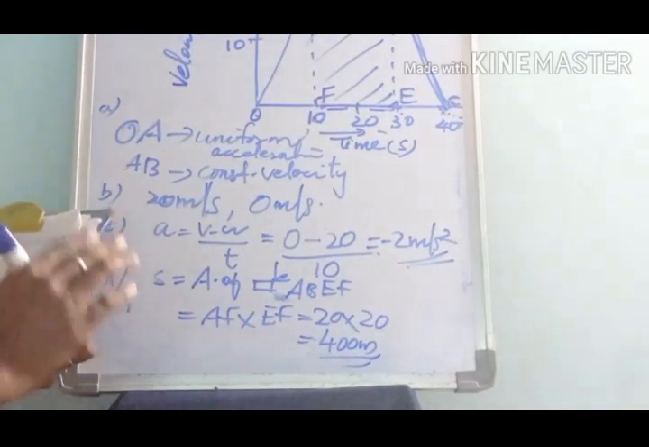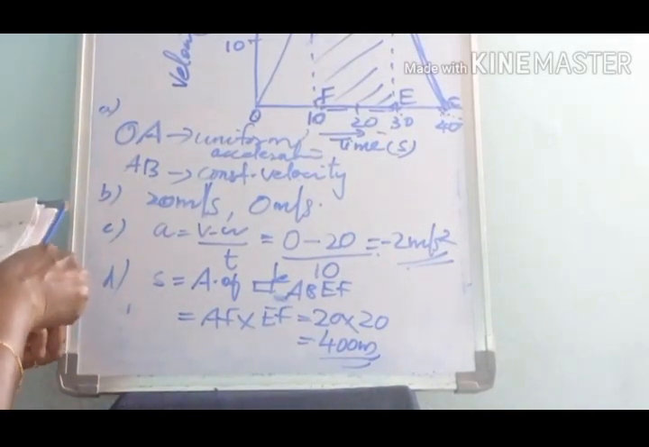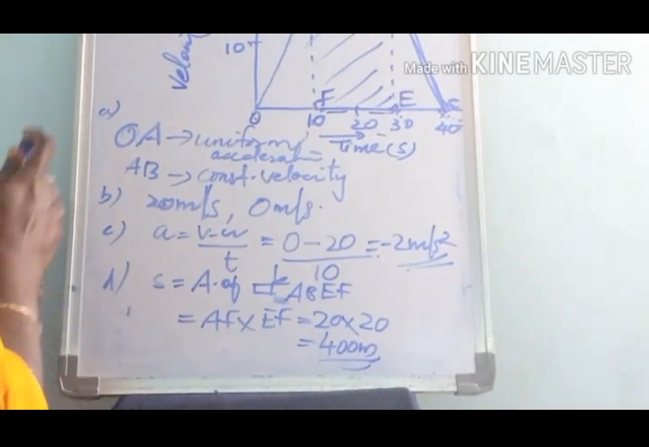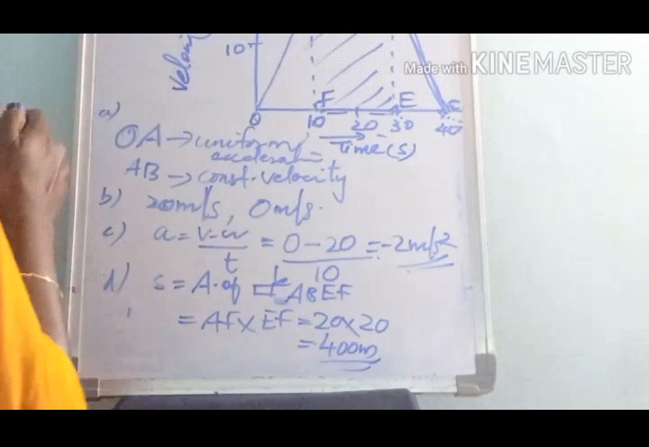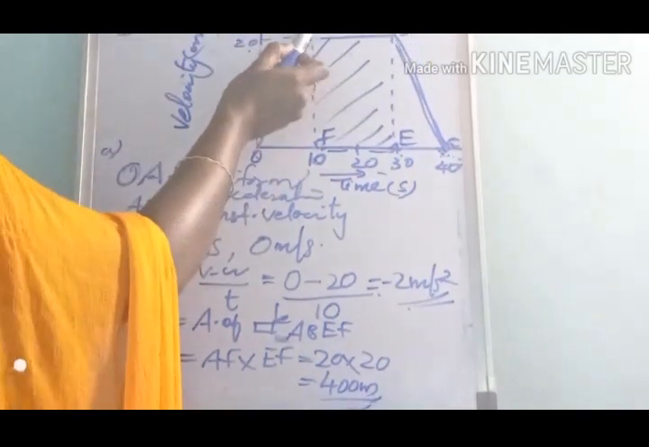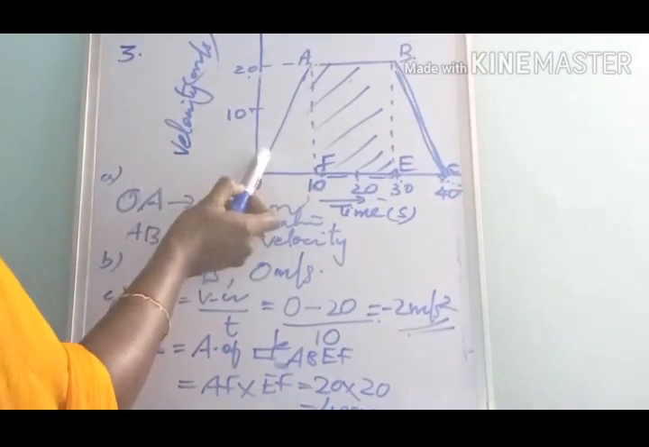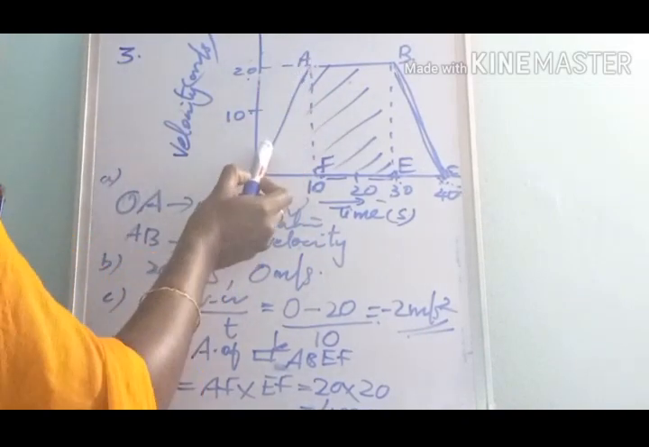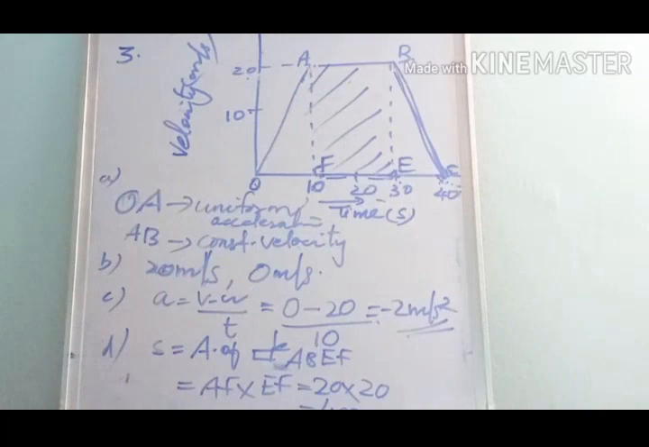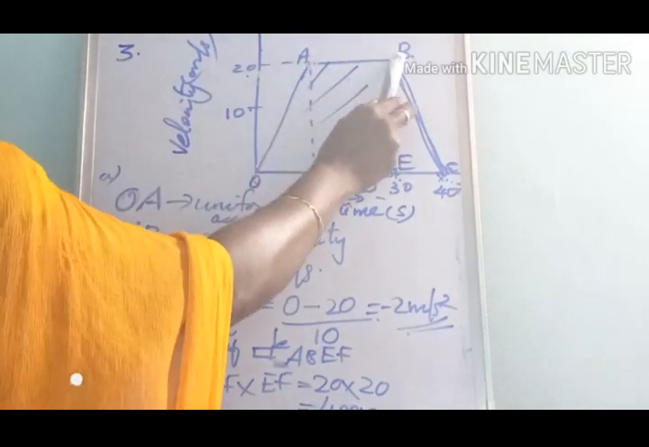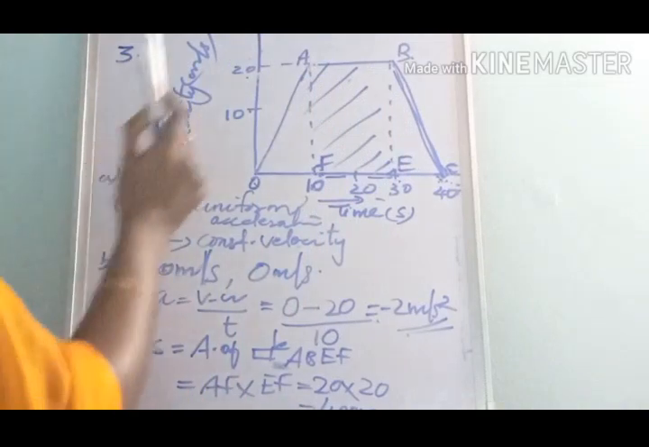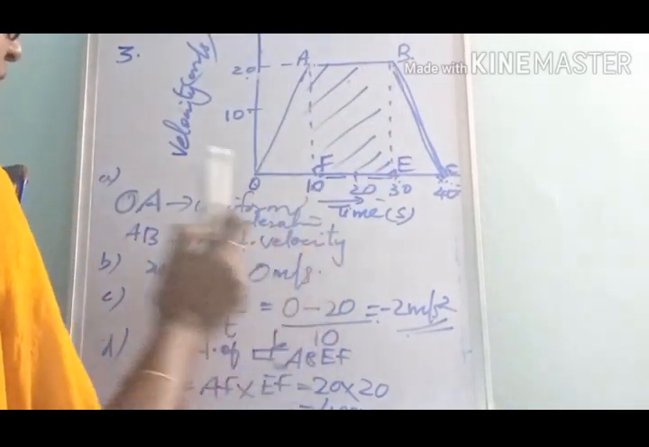Here I will repeat. First we have to find the kind of motion represented by OA and AB. When we consider the portion OA, the velocity is proportional to time, so the portion OA represents uniform acceleration. Next we consider the portion AB. Here the velocity remains constant, so this portion represents constant velocity.